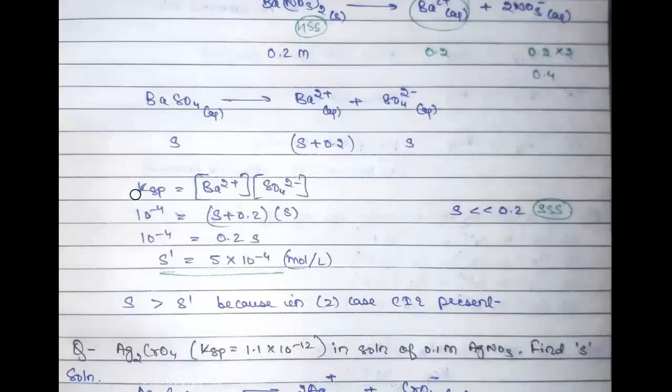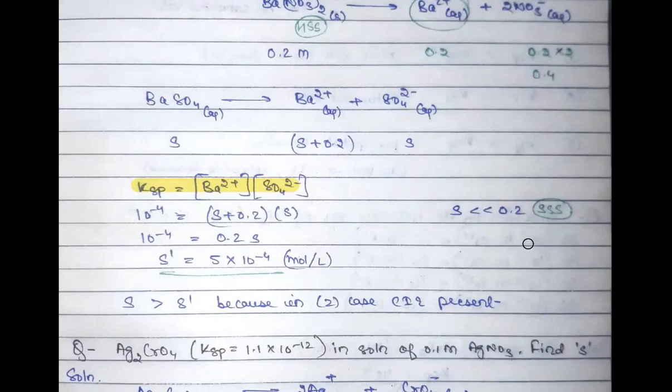So now how do you calculate KSP? Again, the product of the concentrations of your dissociated ions. For barium 2 plus, it is S plus 0.2, and for sulfate, it is simply S. And KSP is still 10 to the power minus 4, because KSP is always a constant value. It does not change with concentration. It only changes with temperature, and temperature is still the same, so don't worry about it. KSP is still the same for barium sulfate because only the concentration is changing, and it does not depend on concentration. We talked about it.